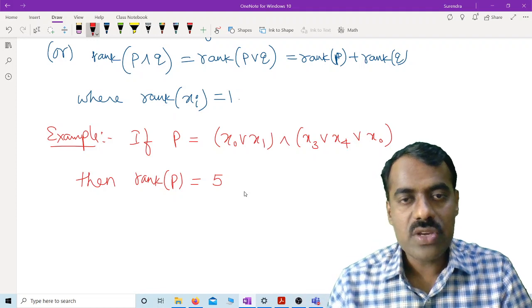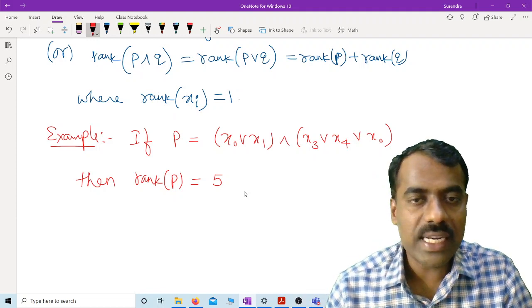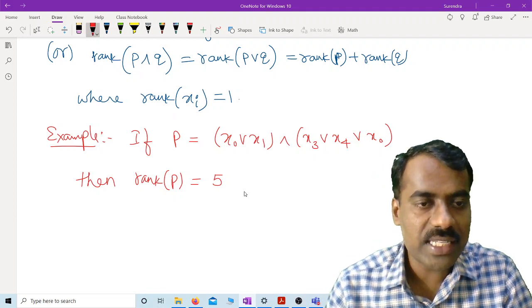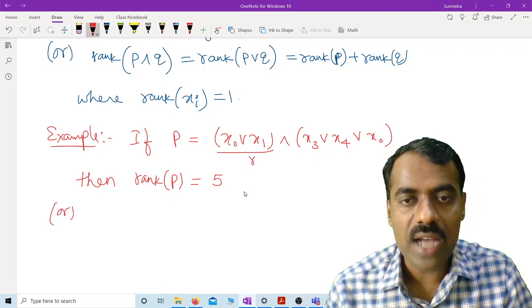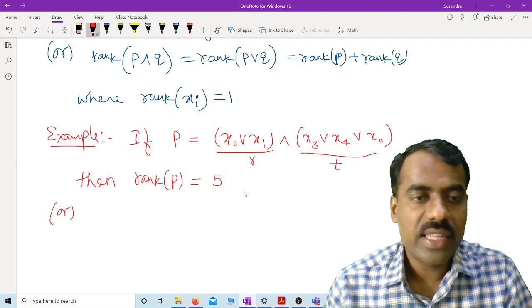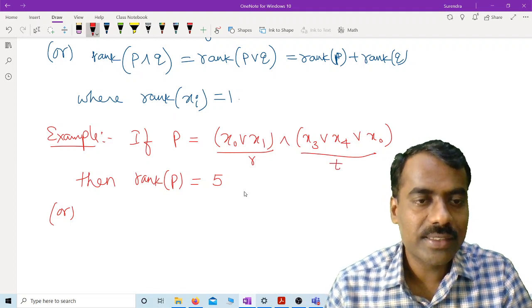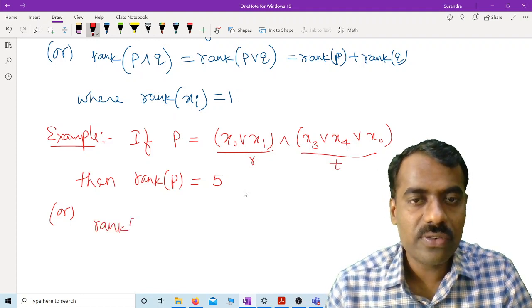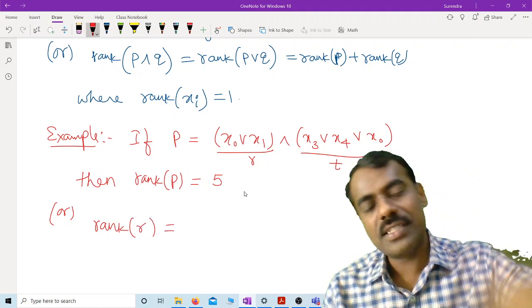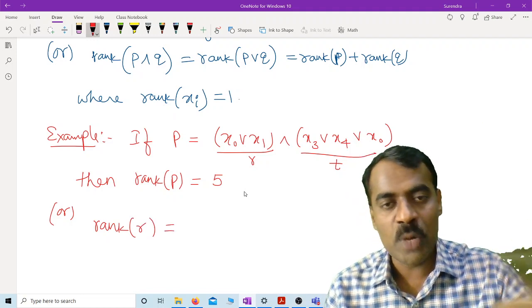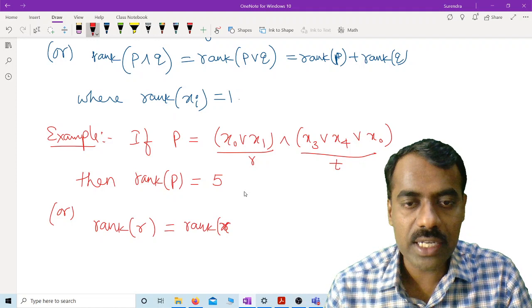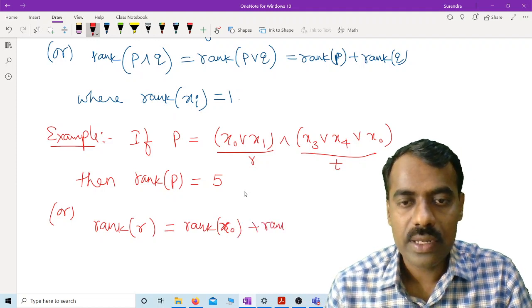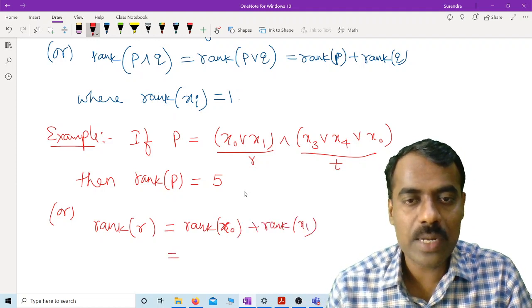And you can also understand this another way. This is just like your R, and this is just like your T. Then what is rank of R here? Because it is a join of 2 monomials, rank of R is rank of x naught plus rank of x1, which is 1 plus 1, 2.